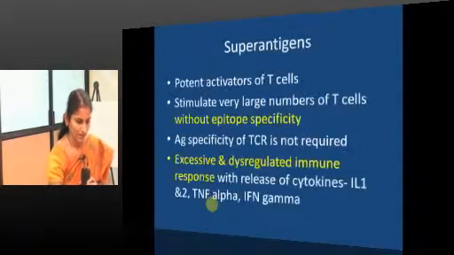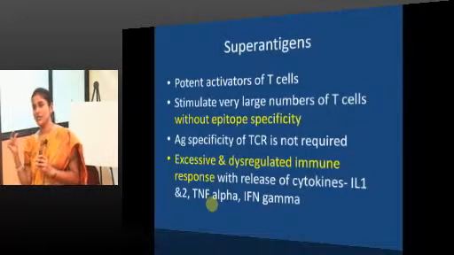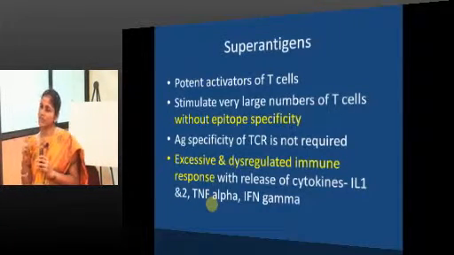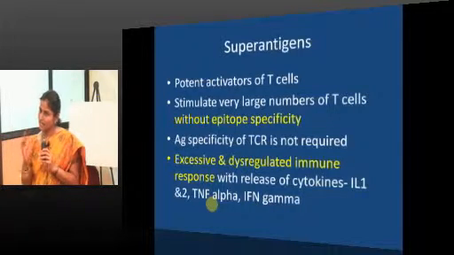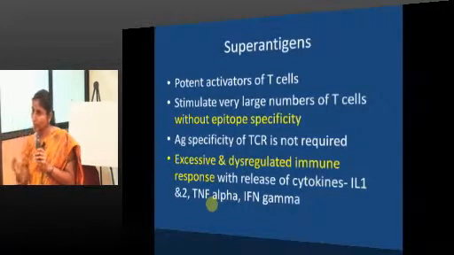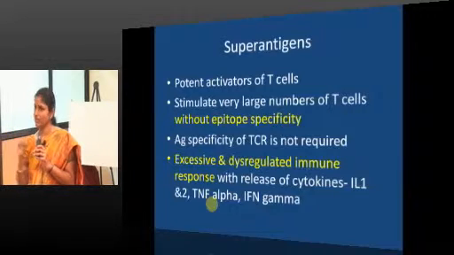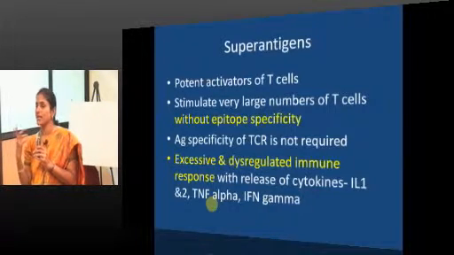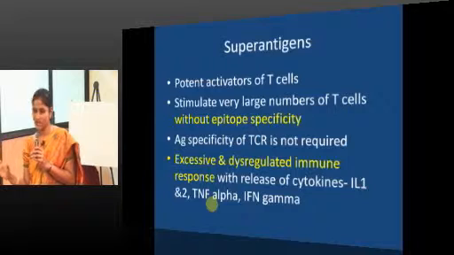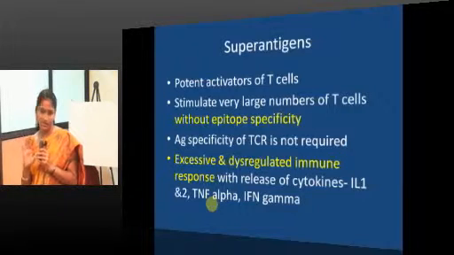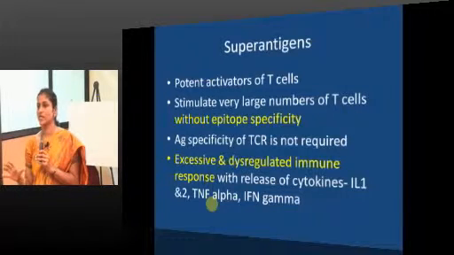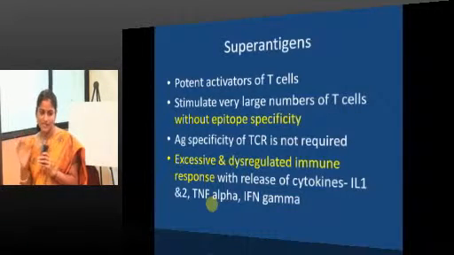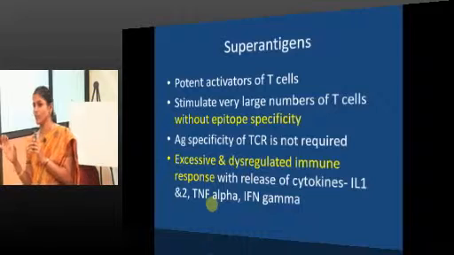We will see. They are potent activators of T lymphocytes and they stimulate a large number of T lymphocytes at a stretch. Conventional antigens have epitope specificity, but these super antigens do not have any epitope specificity, and TCR antigen specificity is also not required. Most importantly, there is an excessive and dysregulated immune response.